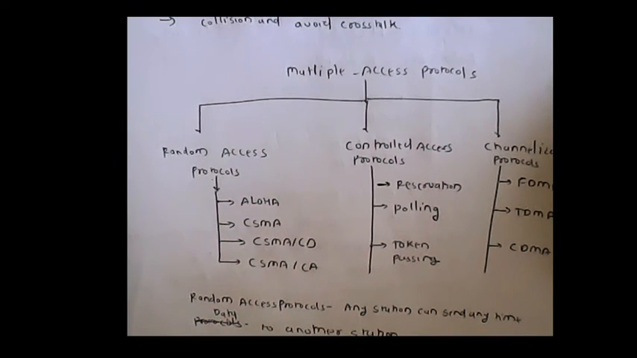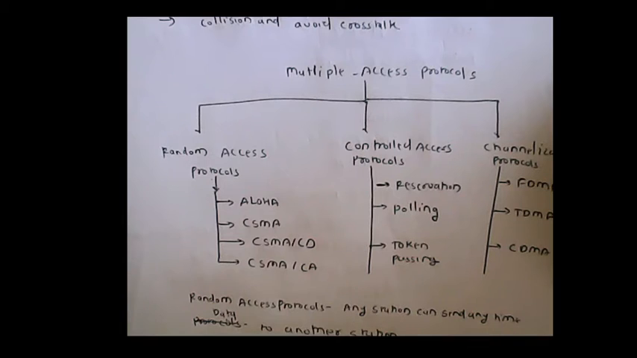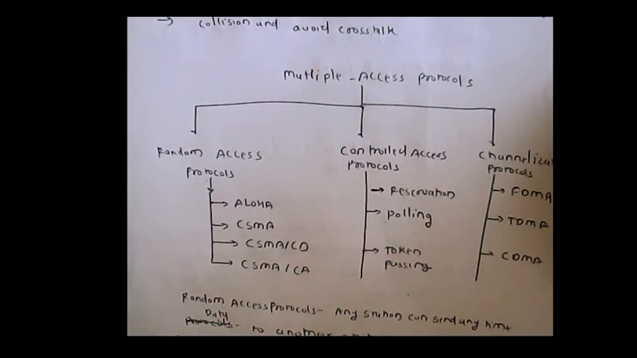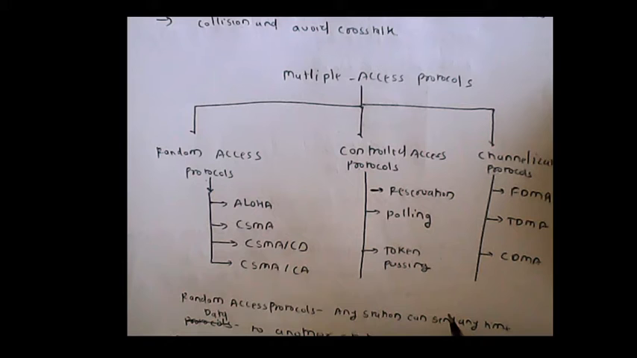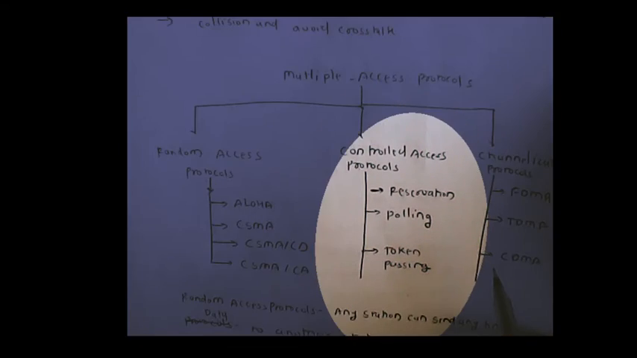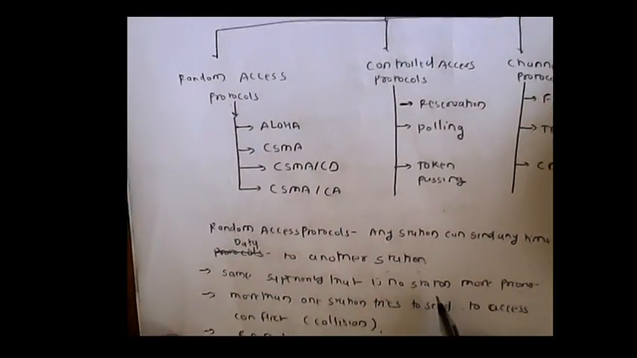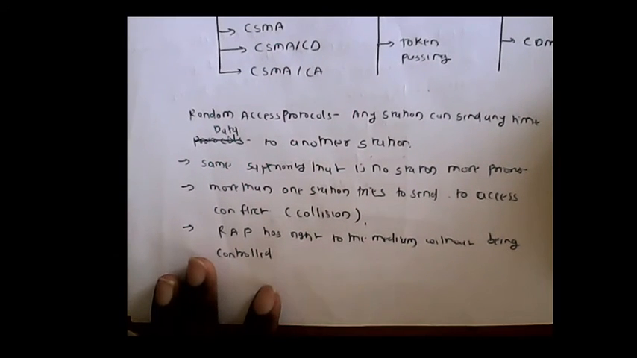Then we go to the control access protocols. Control access protocols are again subclassified into three categories: reservation, polling and token passing. Then we go to the channelization protocols. Channelization protocols are again classified into three subcategories: FDMA, frequency division multiple access, time division multiple access, and code division multiple access. Now first we introduce the random access protocol.